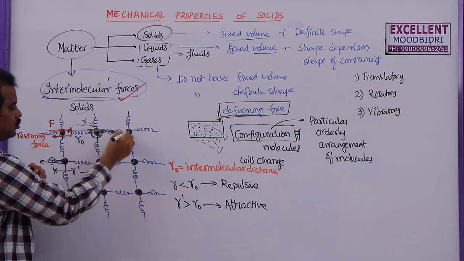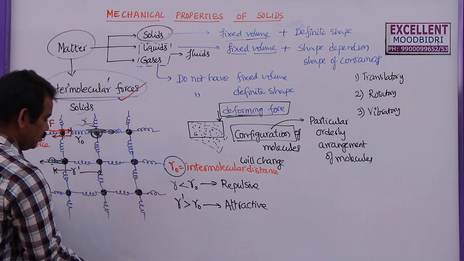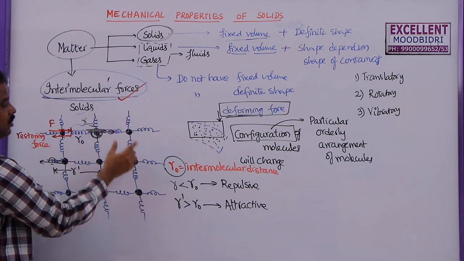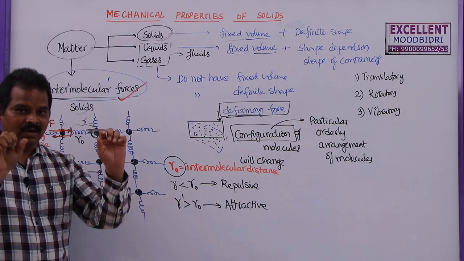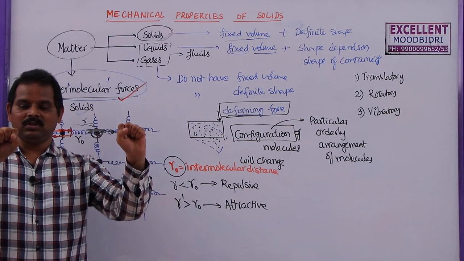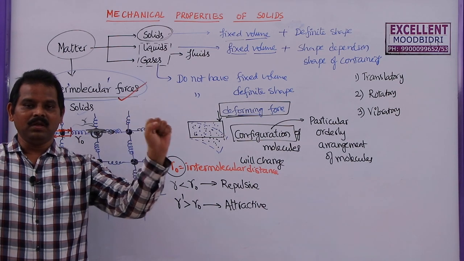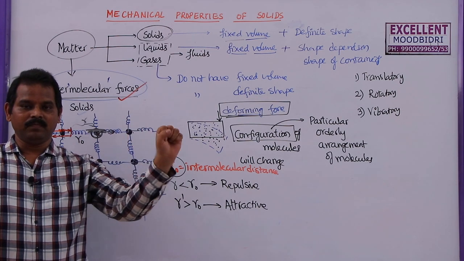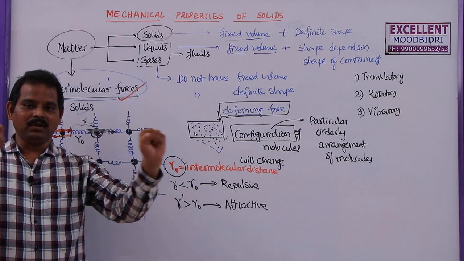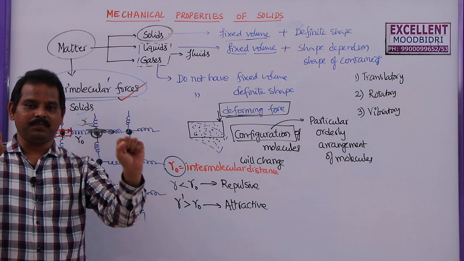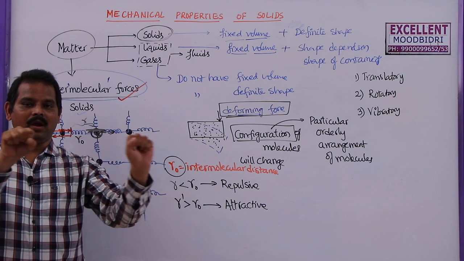Now, if you take these two, then what about this R naught? If it is vibrating, if it is moving, then R naught is not fixed. But generally, let us say these are the two fixed positions of these two molecules, they will vibrate about their mean position. So while vibrating, if you stop at any point, they will have a fixed R naught value.